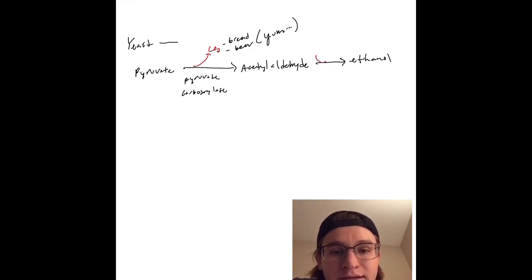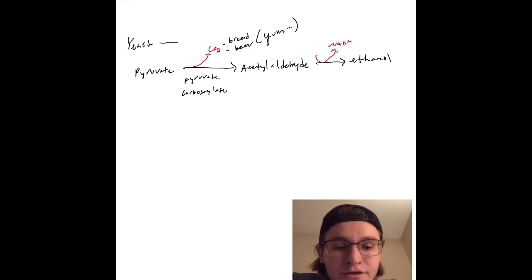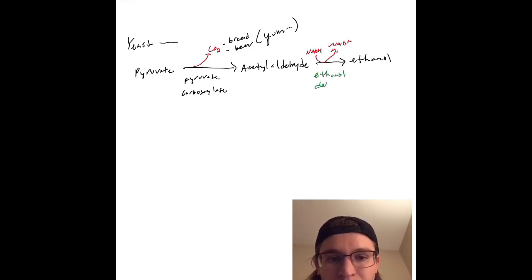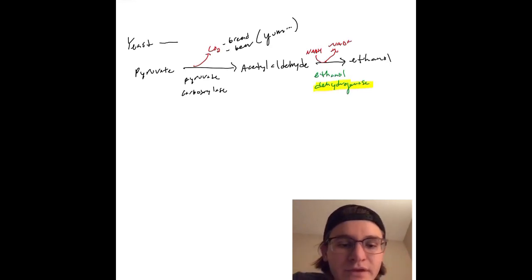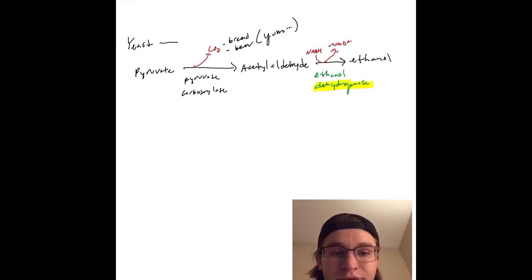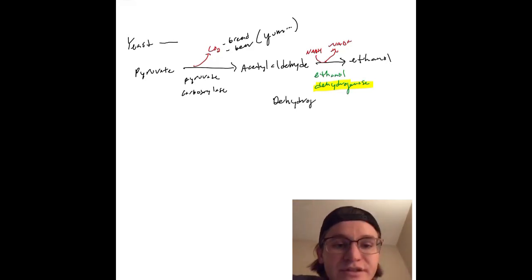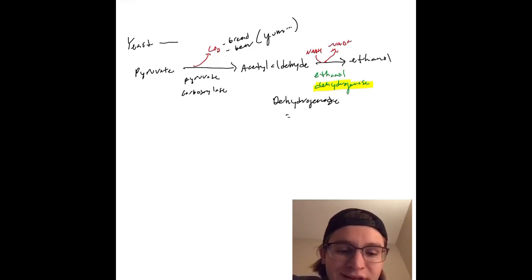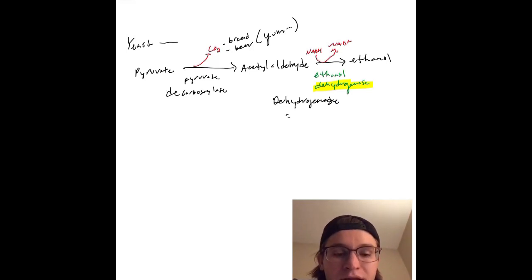The acetaldehyde will make ethanol, and this is going to be done at the cost of an indirect energy molecule. NADH will be made into NAD+, so it does take energy to become ethanol, and ethanol is alcohol, and this is done by ethanol dehydrogenase. So dehydrogenase, if you tuned in last time in the last video, it just means it's concerned with our indirect energy molecules such as NADH or FMNH2.